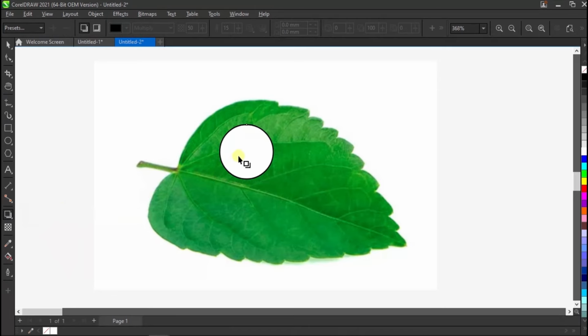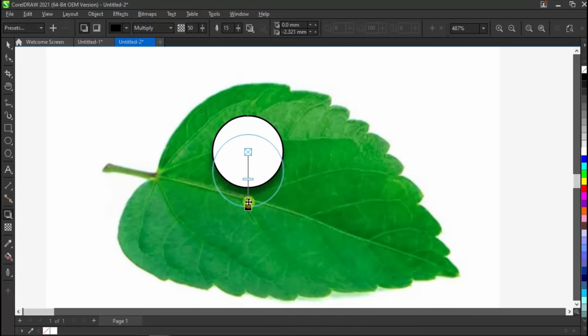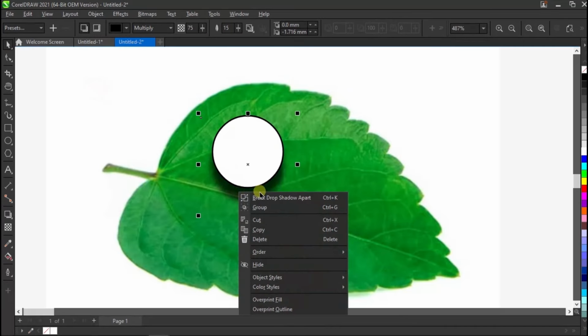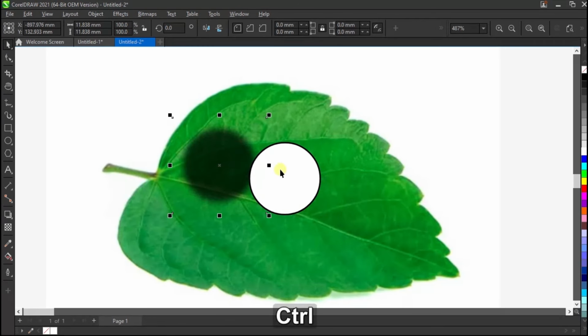Now select the shadow tool and apply an outer shadow like this. Set the opacity to 75%. Right-click on the shadow and break it apart. This will separate it.